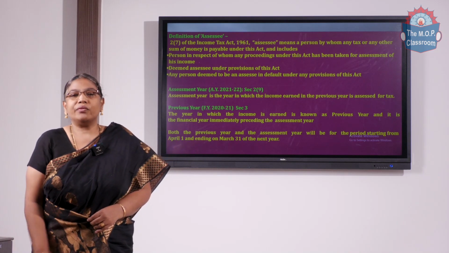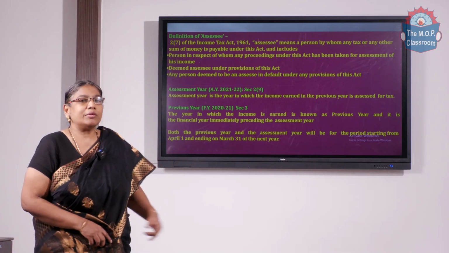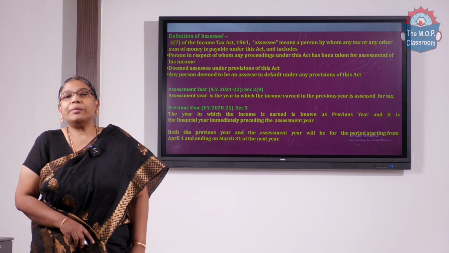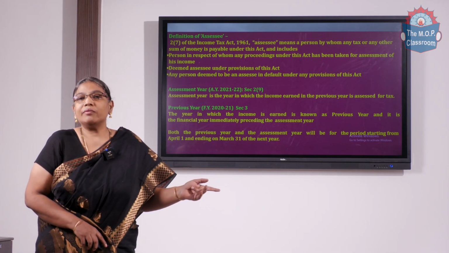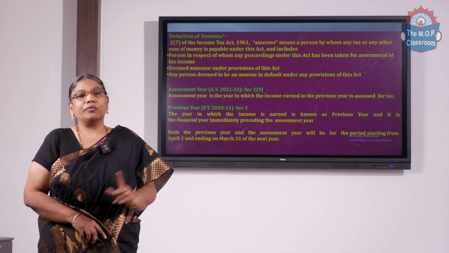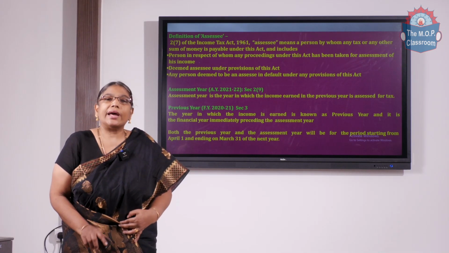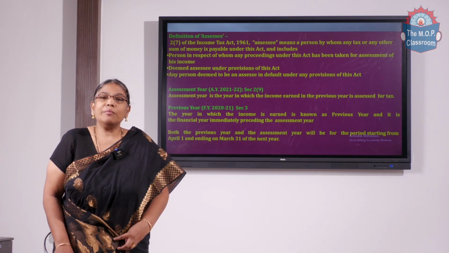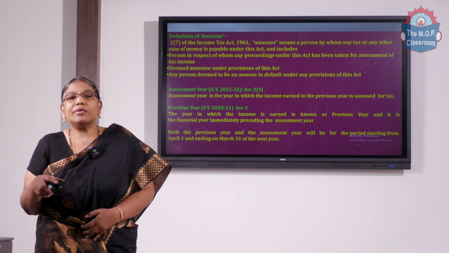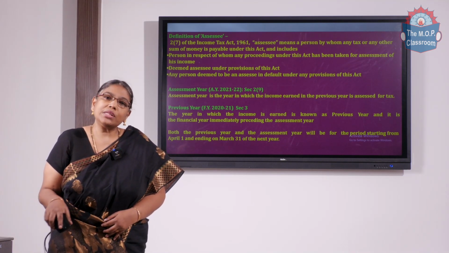Why we have these two different year concepts, you could understand from the last point. Both the previous year and the assessment year cover the period starting with 1st April of the financial year and ending with 31st March of the next year. In that case, we are accountable for all our income and the expenses which we claim during the period from 1st April to 31st March.